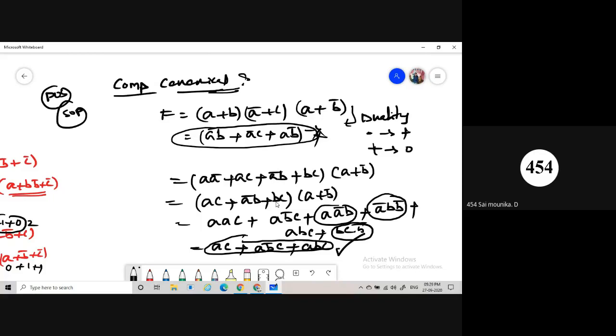That was the procedure to get the complement of the canonical form. Please don't use the duality principle. Simply we are multiplying the terms and finally getting some notations, and that notation is in the form of SOP only. Okay? Then we are moving to the next one.